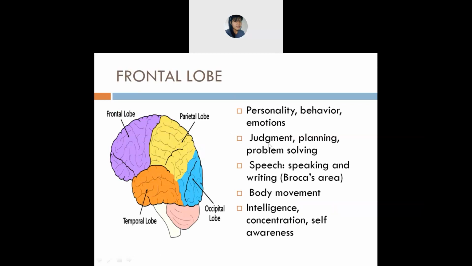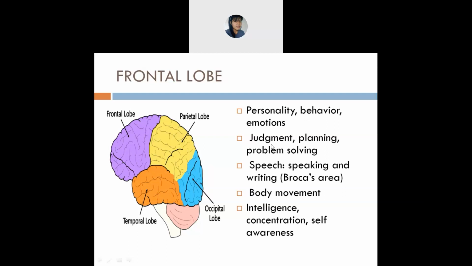And next is judgment. Judgment in the sense of whether it's right, wrong, correct, incorrect, and so on. So these are the judgments that you will find in the frontal lobe, right? Next is planning. When you try to do something, no?